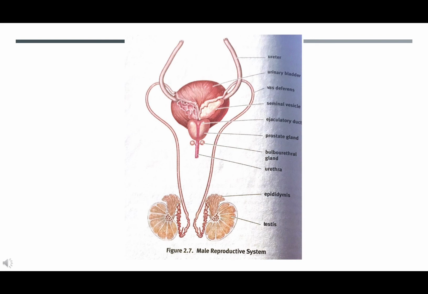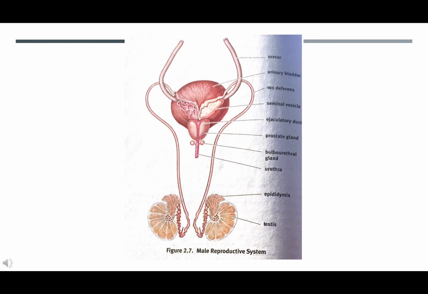Male reproductive anatomy. In males, the primitive gonads develop into the testes. The testes have two functional components, the seminiferous tubules and the interstitial cells of Leydig. Sperm are produced in the highly coiled seminiferous tubules, where they are nourished by Sertoli cells. The cells of Leydig secrete testosterone and other male sex hormones, androgens. The testes are located in the scrotum, an external pouch that hangs below the penis, a position that allows it to maintain a temperature 2 degrees to 4 degrees Celsius lower than the body.